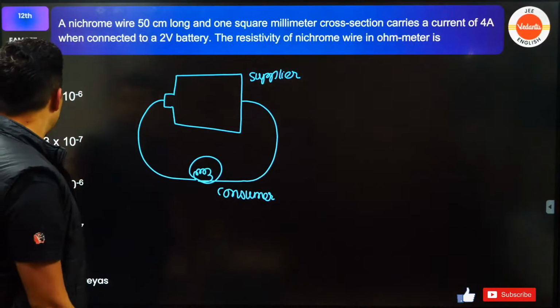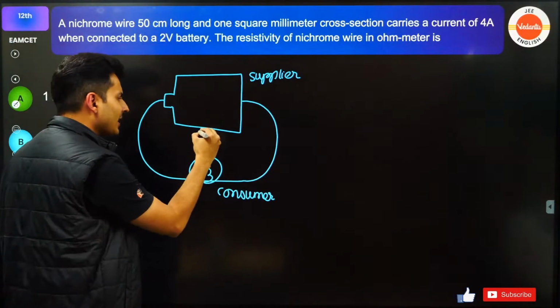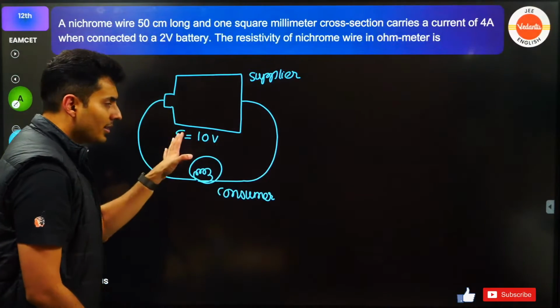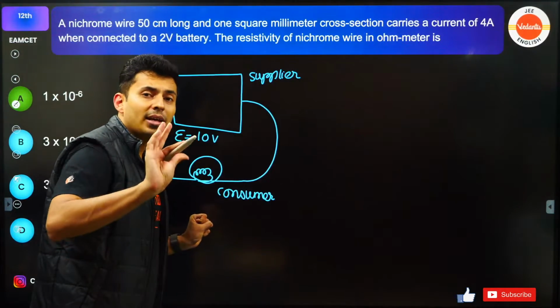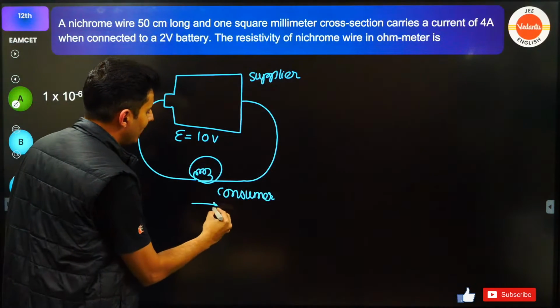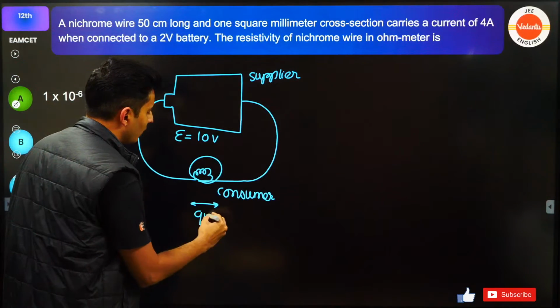Now, here is the thing, guys. If the battery supplies, for example, 10 volts, basically that's the EMF of the battery. Across the bulb, you will not expect 10 volts. In fact, across the bulb, you might get a drop of only 9 volts.